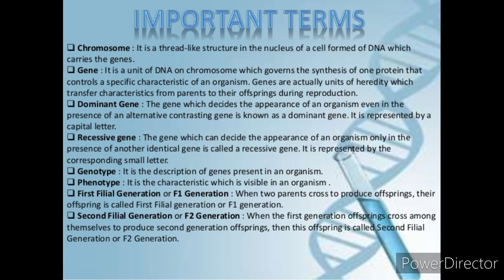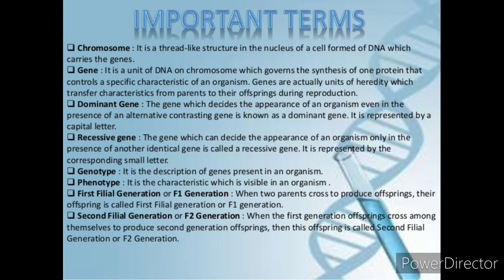Then we learned about the gene. It is a unit of DNA on the chromosome which governs the synthesis of one protein that controls a specific characteristic of an organism. Genes are units of heredity which transfer characteristics from parents to offspring during reproduction.